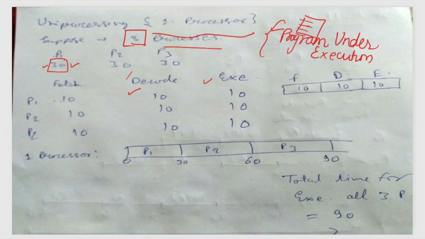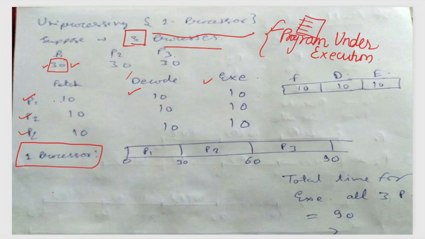So we have P1, P2 and P3, and all three processes require 30 units of time. Now when we have only one processor, how will the processor process all these processes?